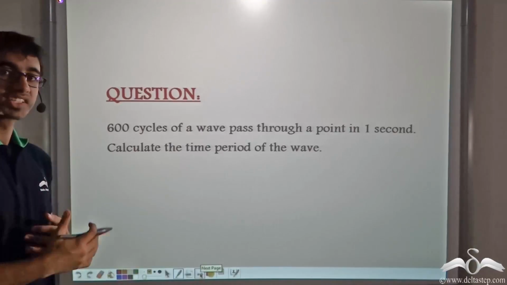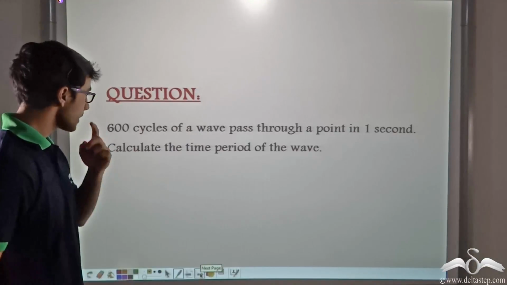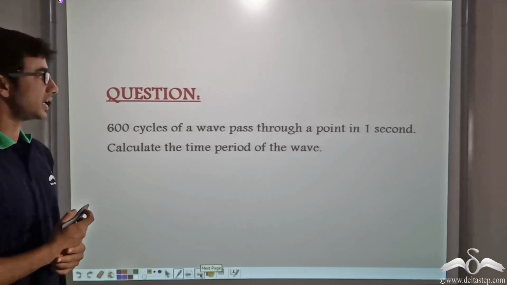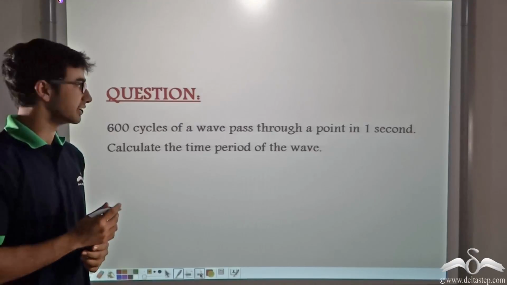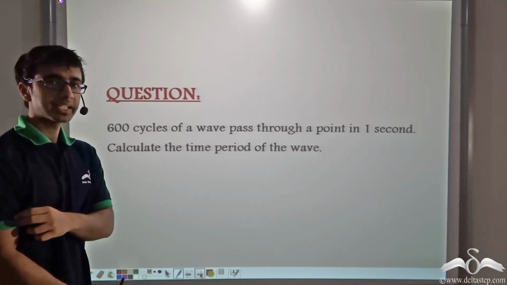Now I have a question for you. Let us solve a mathematical question to get the concept clear. The question says 600 cycles of a wave pass through a point in 1 second. So calculate the time period of the wave. Can you solve the sum?